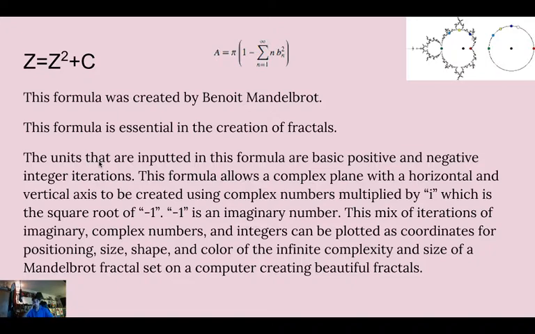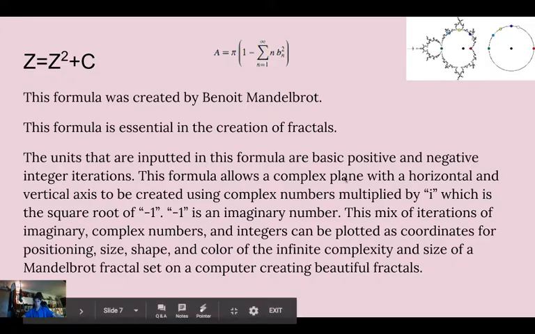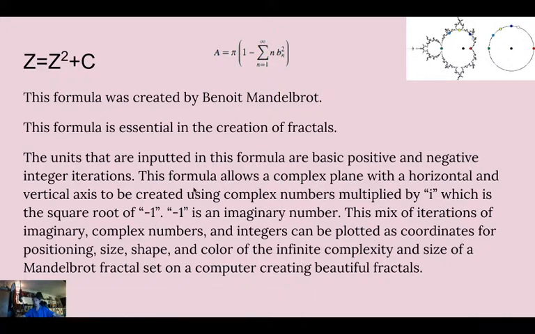So what is i? How do you make a complex number i? That should be pretty interesting. So this mix of iterations causes a fractal plane to exist, a complex plane, in which coordinates, which is z equals z squared plus c, can be mapped out in order to position the fractal a certain way. And then the colors of the fractal are decided by the computer and by other codes that people use on their computers.